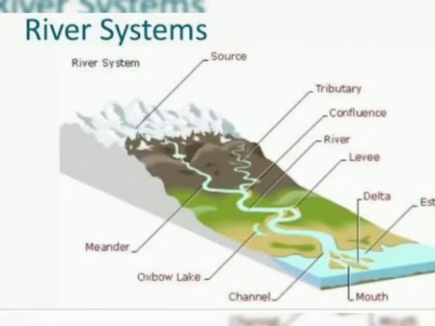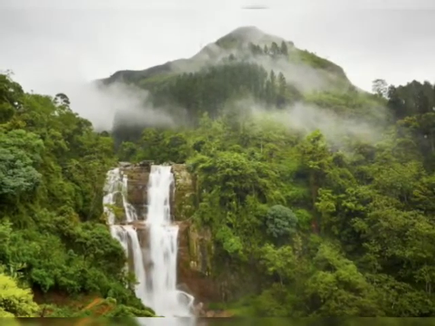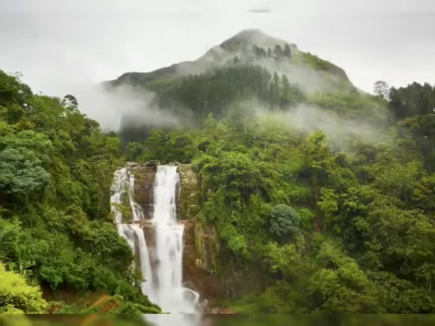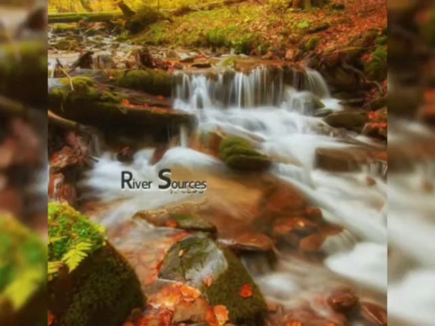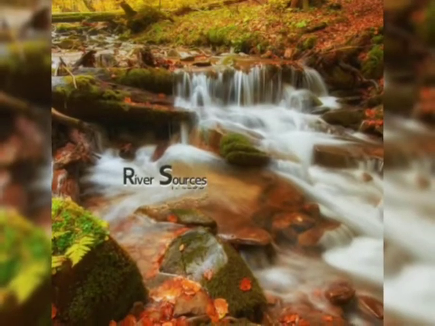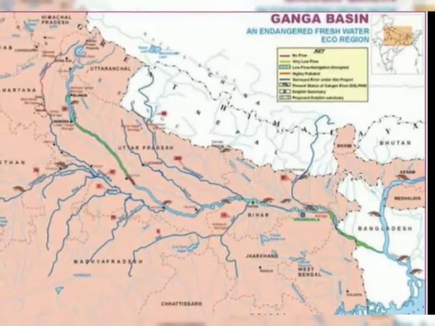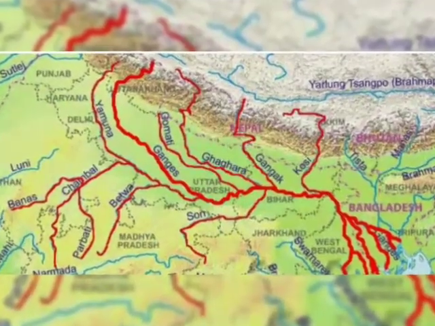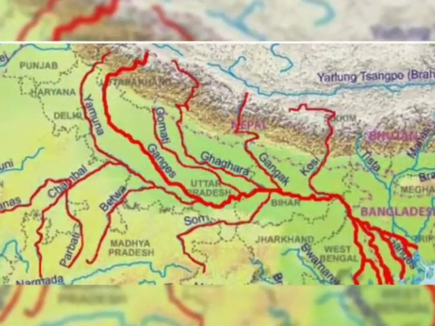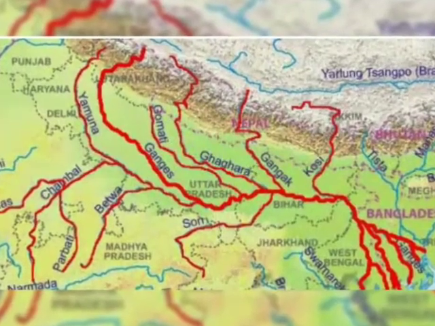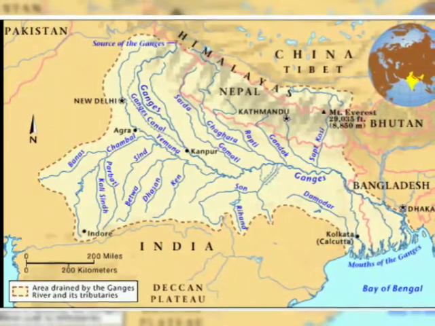River system. Sources are where a river begins or starts. So the place from where a river gets water is known as the source. A river gets water from glaciers or rainfall. When rivers start moving, some small rivers come and merge with the main river. So that smaller river is known as a tributary. For example, in India, Ganga is the main river and Ghagra, Gandak, Kosi, Son, Yamuna and Chambal are the tributaries of the Ganga river.